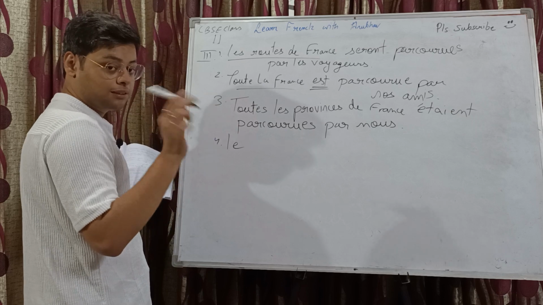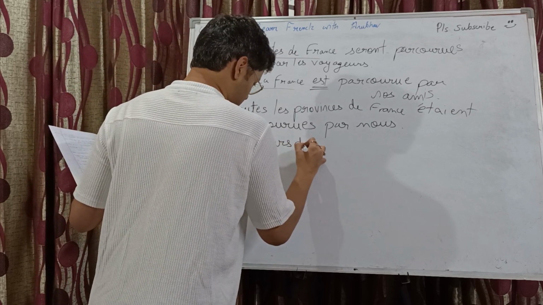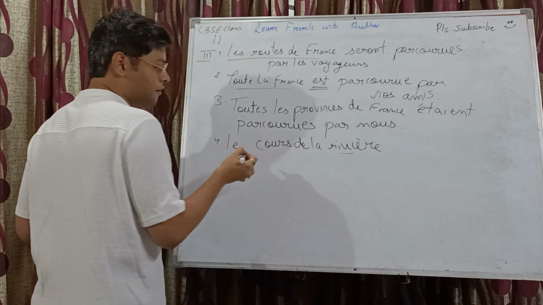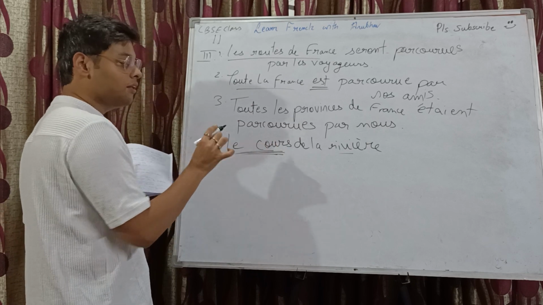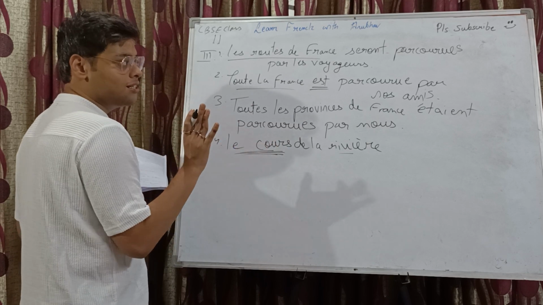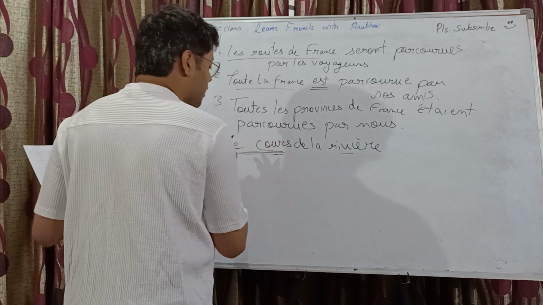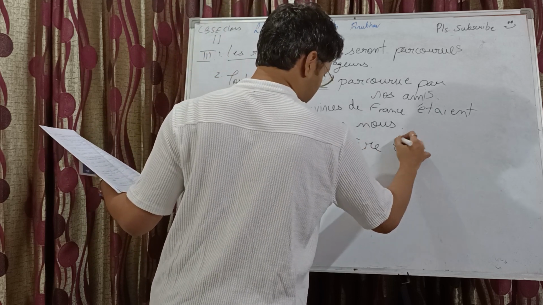Le cours de la rivière becomes the new subject. So le cours de la rivière. Now de la rivière is feminine, but le cours, the main subject, is masculine. That's why we'll take it as masculine only. And in subject-verb agreement, there won't be any change to the past participle. Okay. Le cours de la rivière était suivie.